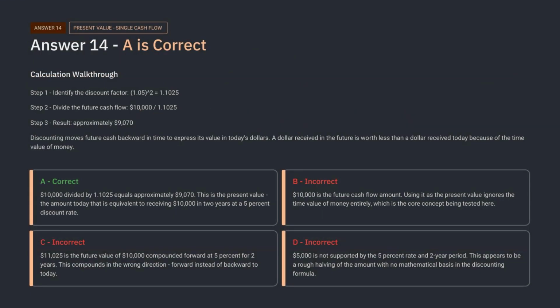1.05 squared equals 1.1025 and $10,000 divided by 1.1025 is approximately $9,070. Option B is wrong because it ignores the time value of money. Option C is wrong because it compounds forward instead of discounting back. Option D is wrong because $5,000 is not supported by the given rate and time. The key rule is simple. Present value discounts future cash back to today.